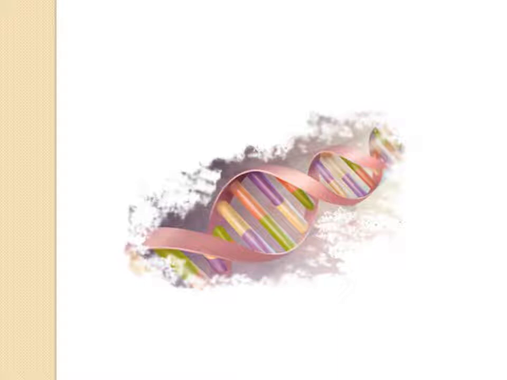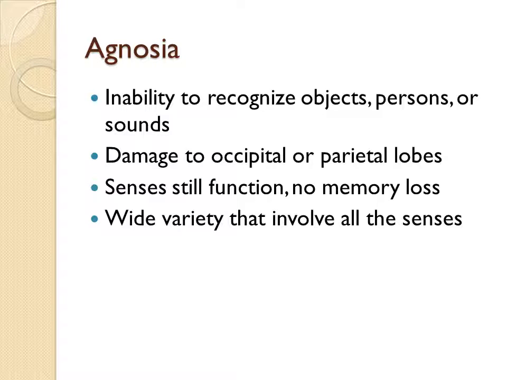Additionally, a few special cases will be considered. Do not conflate these with attention disorders, where the subject's memory works, but because they are unable to focus, they often do not remember what they are supposed to. One interesting class of disorder is agnosia, where the subject is unable to recognize certain objects, people, or sounds, for example. Agnosia can involve any of the senses, but what is really interesting about this disorder is that the senses in question function perfectly fine otherwise, and in addition, the subject's memory is still perfectly intact.